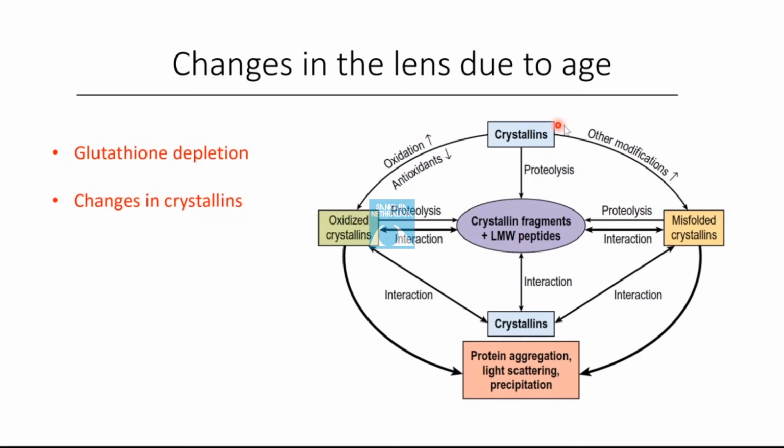In this figure, we can see the crystallins when there is increased oxidation and decreased antioxidants can be oxidized. Also, due to other modifications, they can be misfolded crystallins. And by proteolysis, there are crystallin fragments. All three, the oxidized crystallins, crystallin fragments and misfolded crystallins, can cause protein aggregation and light scattering.